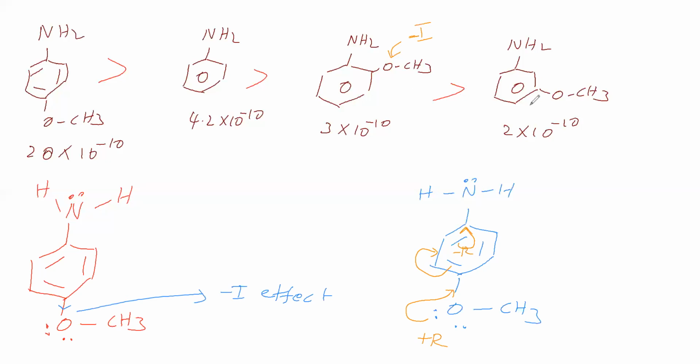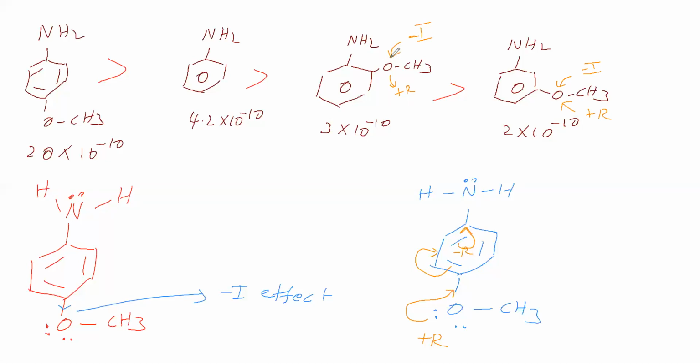Then we will see these two. This is metamethoxyaniline, and this is orthomethoxyaniline. Here this oxygen shows minus I effect, and it shows plus R effect. Can we consider here that plus R effect is possible? Here also plus R effect is possible. In both cases minus I effect is possible. So shall we consider minus I effect or not?